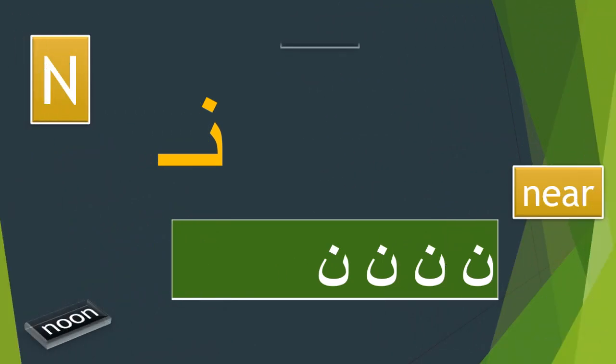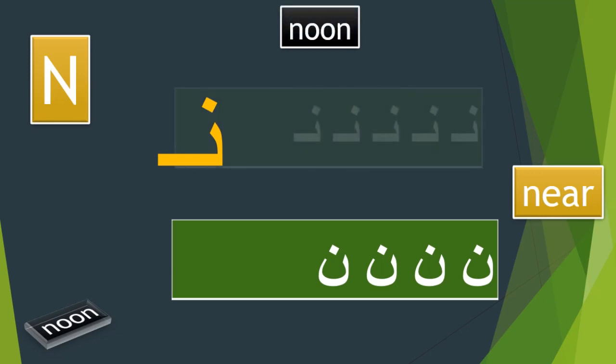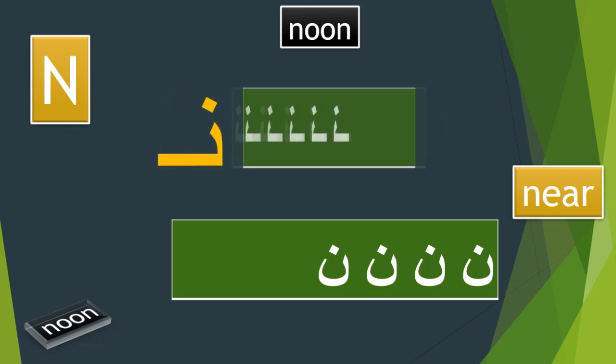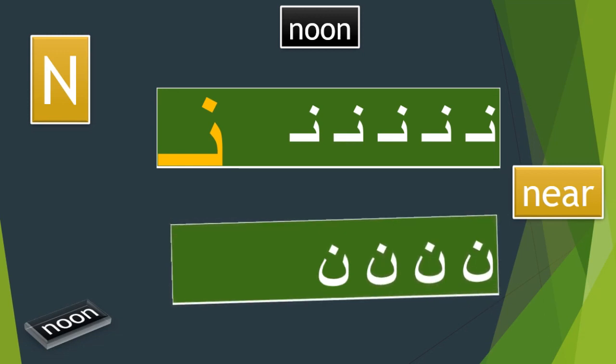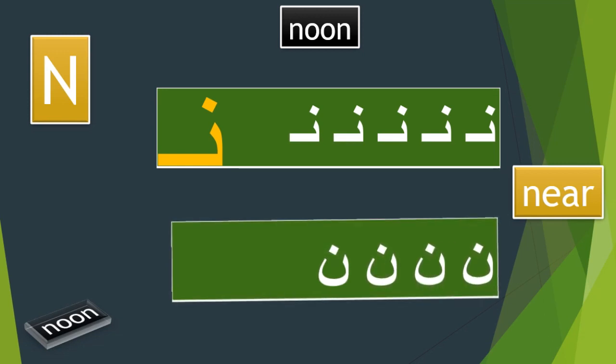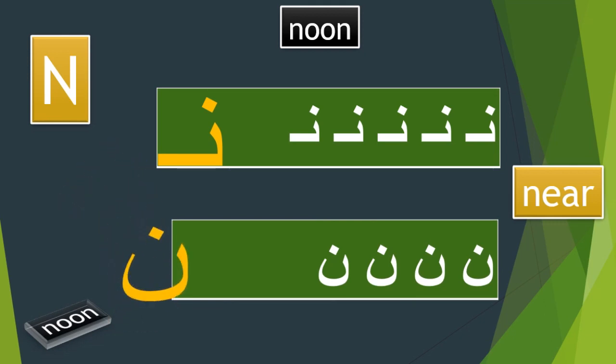The noon has only one dot. Position it as shown above. The dot is an integral part of the letter. Remember, it is always best to write the basic part of the letter first, and then add any additional dots or strokes. The noon is similar in its pronunciation to the English letter N, as in near.